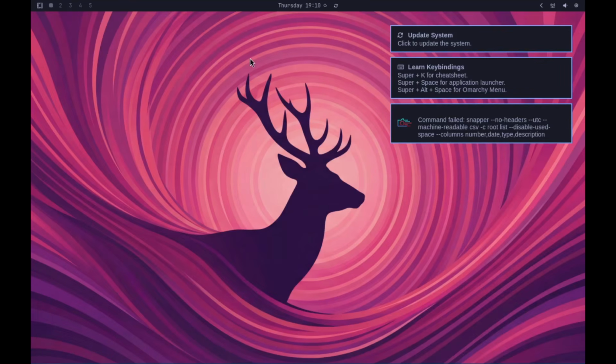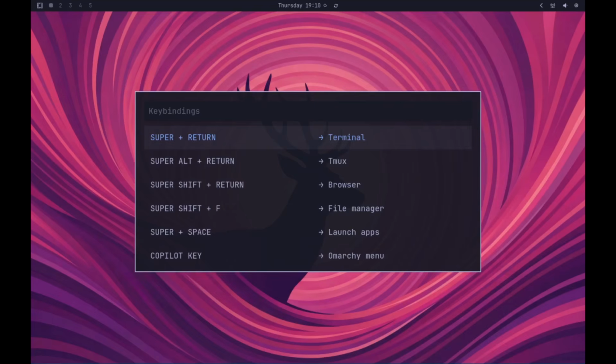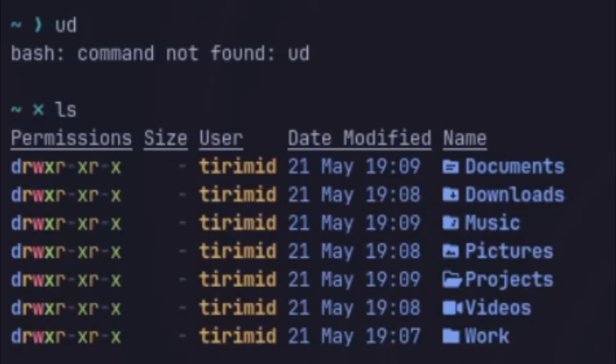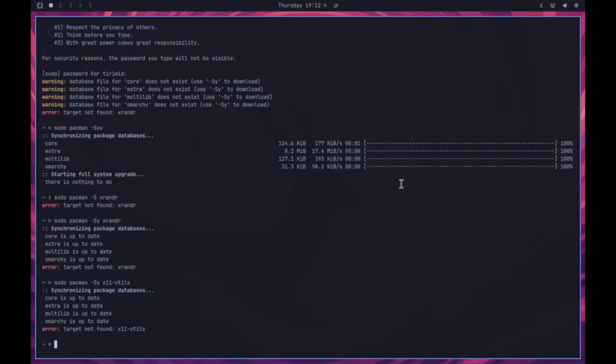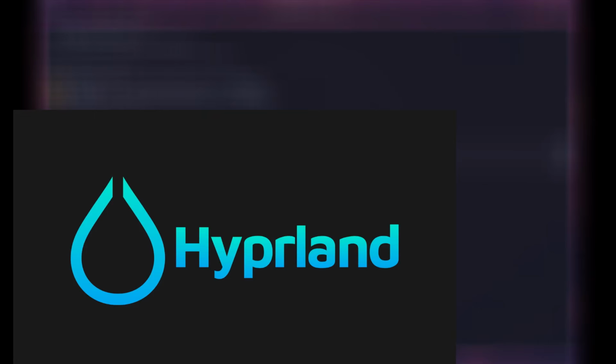How do I change the resolution on this? That's not what I meant to do. Okay, terminal. So that's super plus return. All right, and we are here in the terminal. So can I like xrandr? All right, of course. See, I'm a bit of a fool because I forgot one of the key things about this operating system, which is that it actually doesn't use X Windows Server. In fact, the window manager it uses is actually Hyperland, which is based on Wayland.